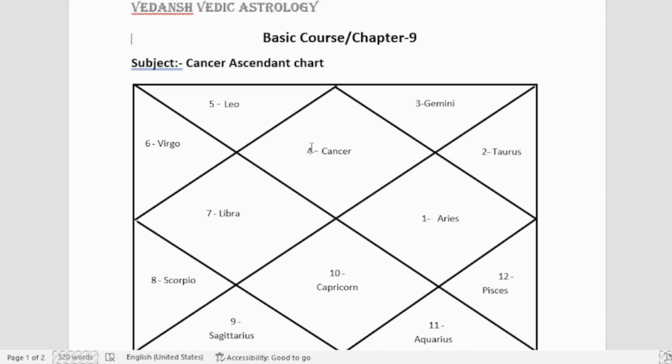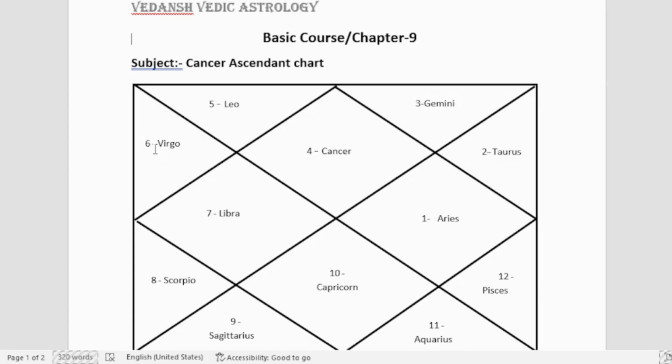So we have discussed first house, 5th house and 9th house. Now we can come to the second house. Second house lord is Sun, as number 5 Leo is written here. As we all know, the Sun and Moon are the best friends, and since they are friends, Sun becomes a benefic planet for Cancer Ascendant. As we have learned, if the Lord of second house is friends with Ascendant, it becomes benefic. If it is enemy, it becomes malefic. So here Sun is friends with Moon, so it becomes a benefic planet.